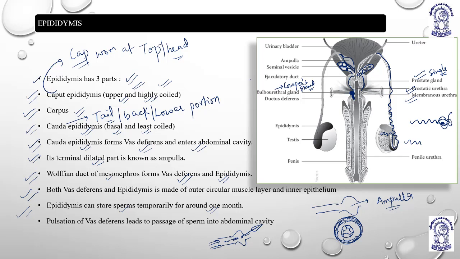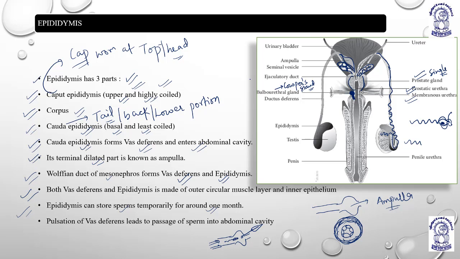Epididymis, three parts: caput epididymis, corpus epididymis, cauda epididymis. Caput means cap, okay. Cauda means tail. Then the terminal part is dilated, which is known as what? Ampulla. Wolffian duct gives vas deferens and epididymis. Then both vas deferens and epididymis are made up of two layers: circular layer outer and the inner epithelium.